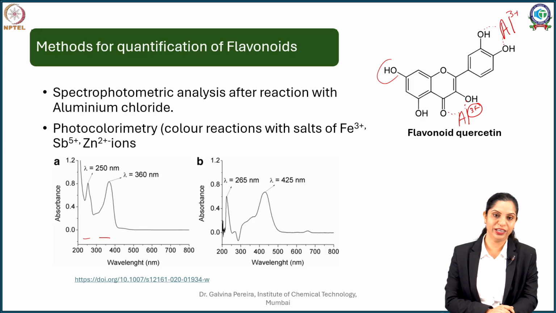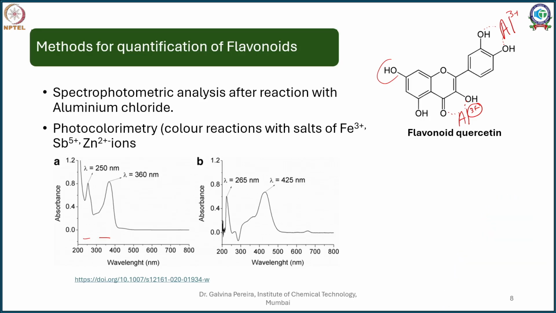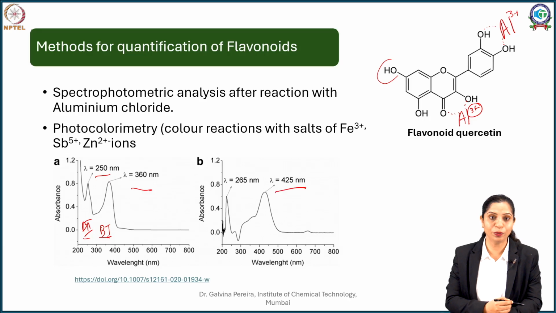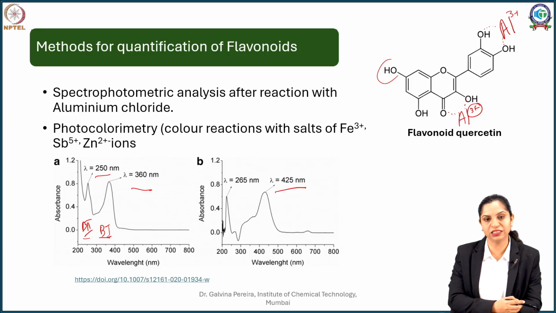I can quantify it. So initially I had my band 1 here at 360, I had my band 2 at 250 nanometers. But the moment I add my aluminum chloride to it, what do you see? What happens to the wavelength is called a bathochromic shift. That means it now absorbs at a slightly longer wavelength. So now it is absorbing at 425 nanometers instead of 630.